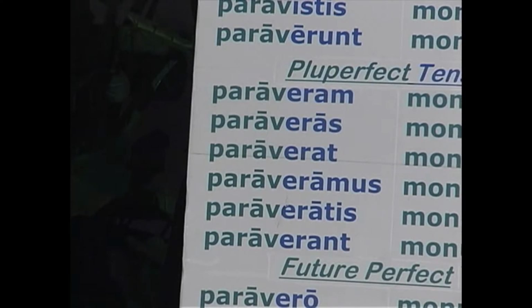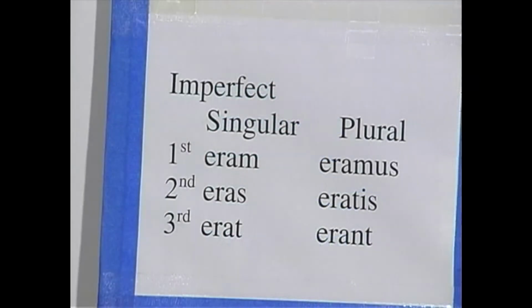How is it formed? The pluperfect tense is formed by adding the imperfect of sum to the perfect stem. Remember the imperfect of sum. We learned it in our first session. It is conjugated eram, eras, erat, eramus, eratis, erant.